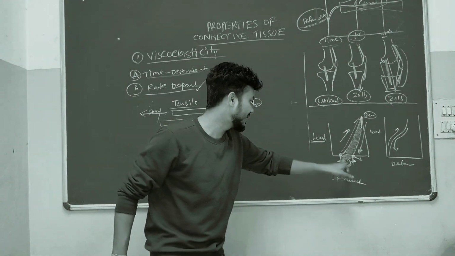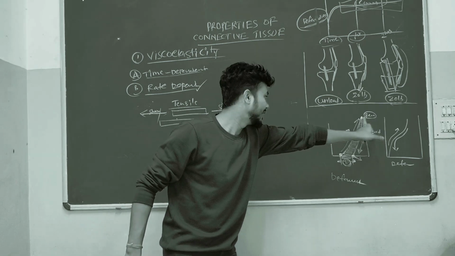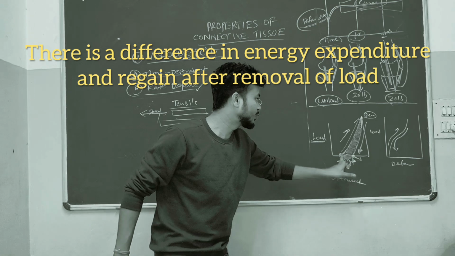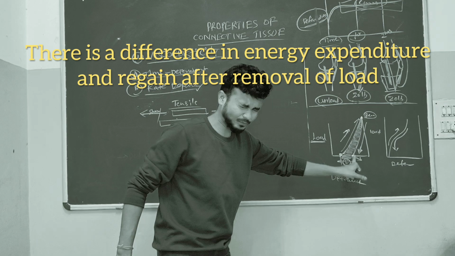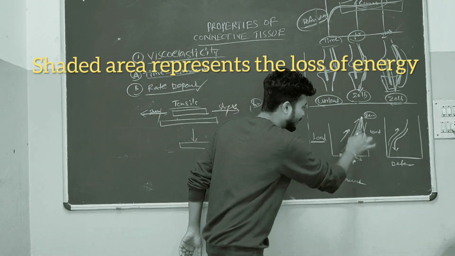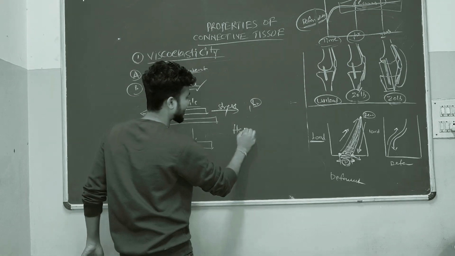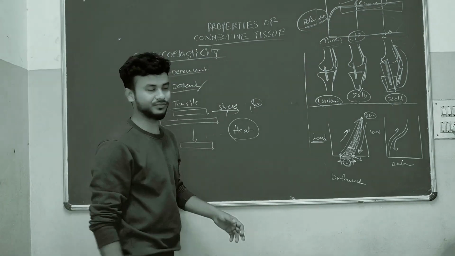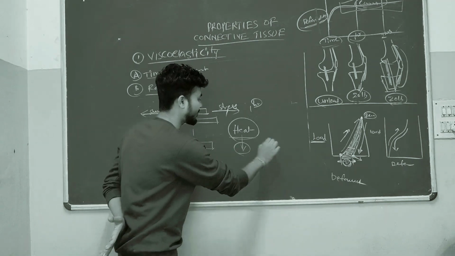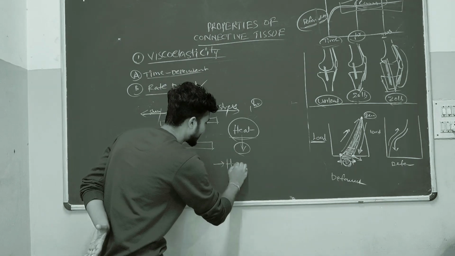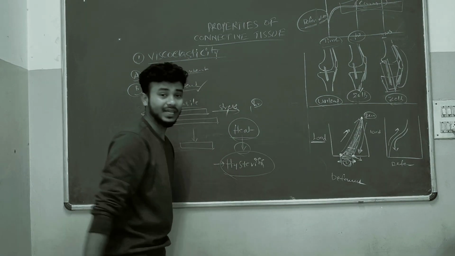In the deformation stage, when we apply load, it is elongated. Again, when you remove the load, it comes back to normal position. In these two processes, see the distance between the load point and the relaxation point. Between these two, some energy is wasted in the form of heat. That phenomenon, the wasted energy in the form of heat, is called hysteresis.